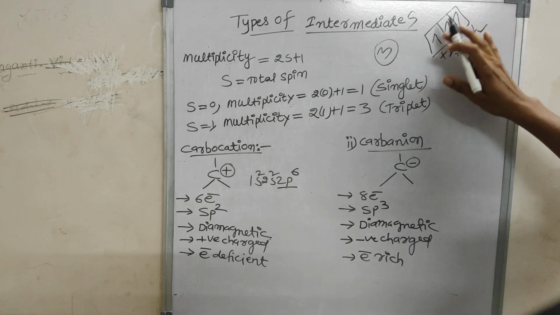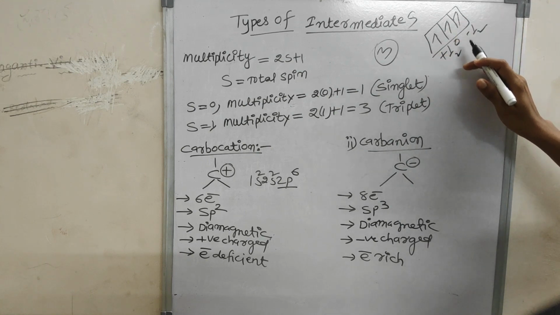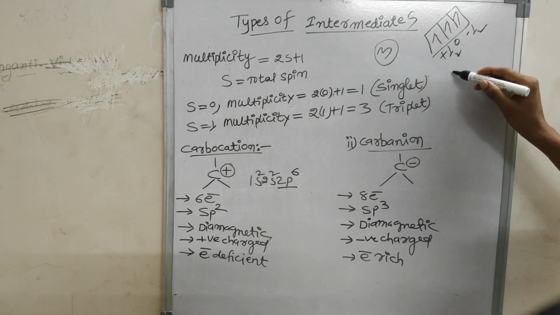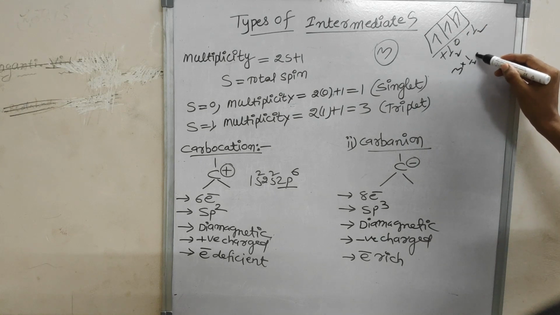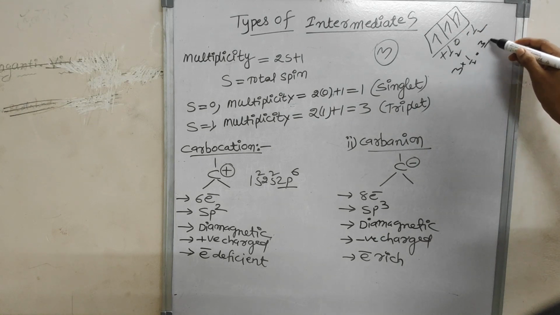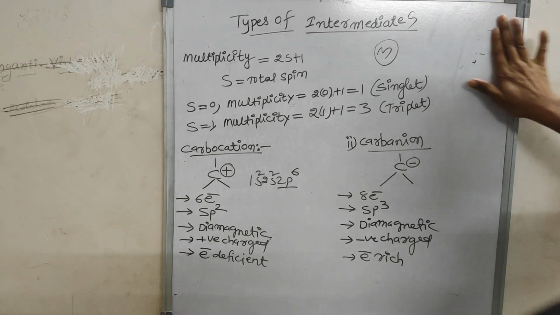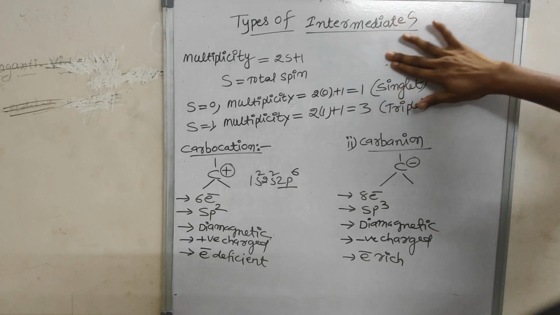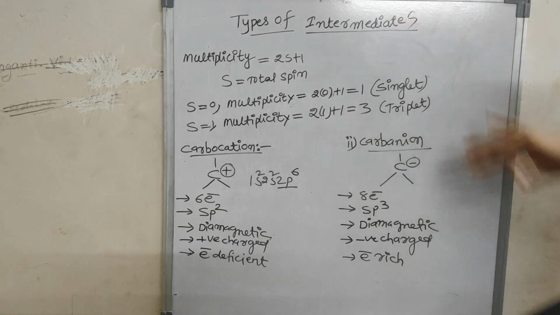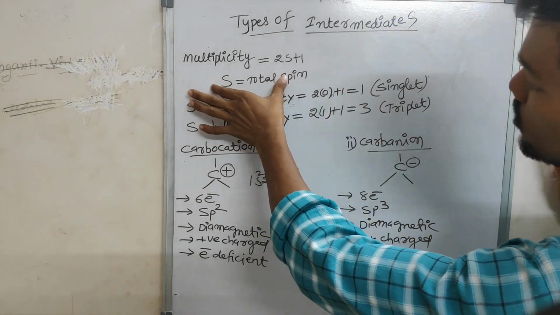How can you find out the spin value? Total how many electrons are there? 3, so 3 into half, 3 by 2. This is the spin value. So total how many electrons are there, you have to give for this one. Present after class the spin value.